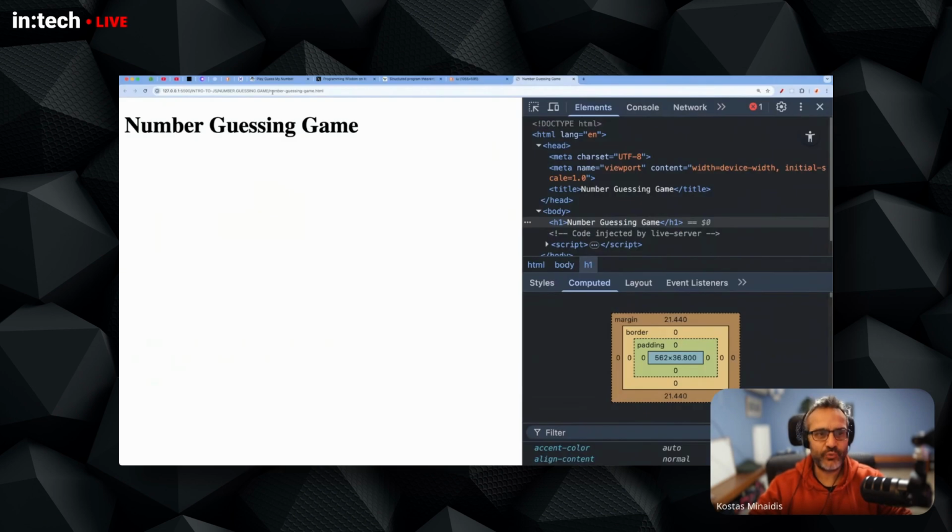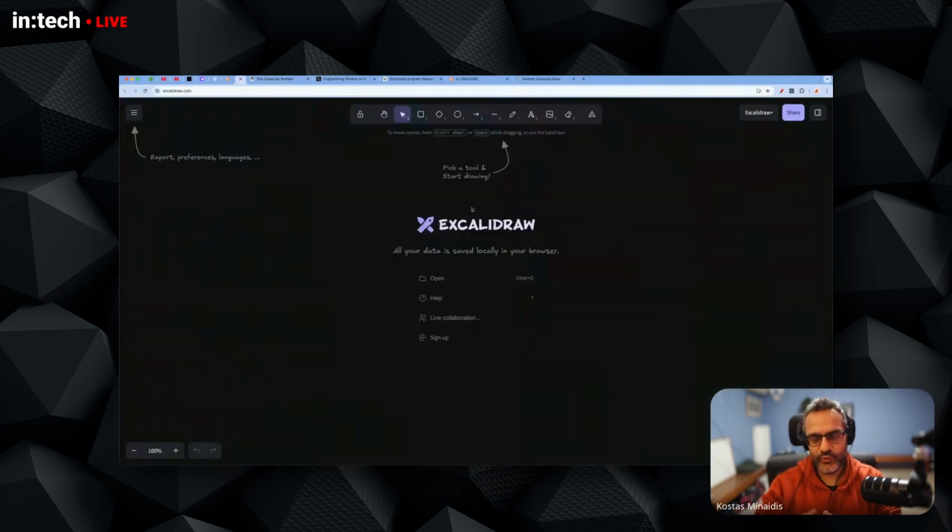I'm going back to the drawing board. And here's how you can do this. Whenever you have a problem that you want to solve, or in this case, a game that you want to implement in JavaScript, you're probably best off starting with a diagram, to sketch in pen and paper or using an online drawing board how you think the program is going to work. So here's an idea of how this designing process can happen.